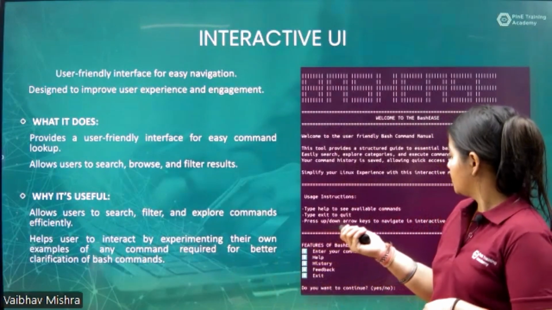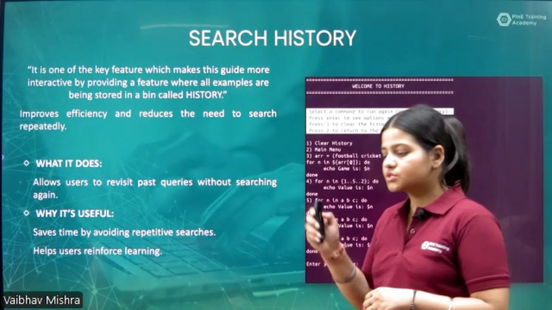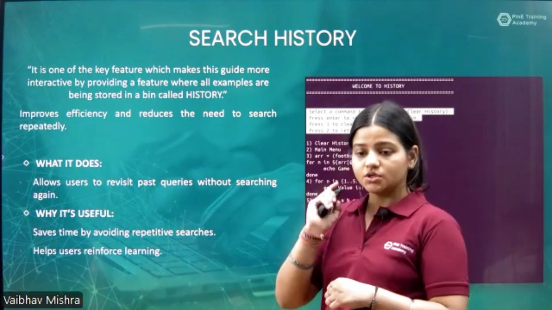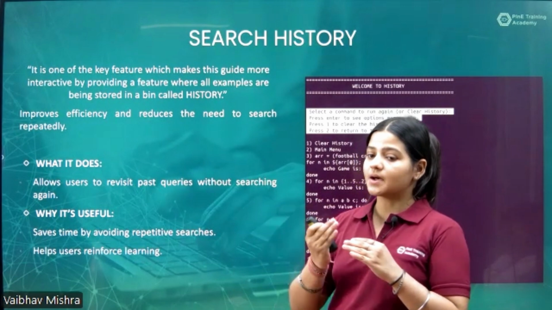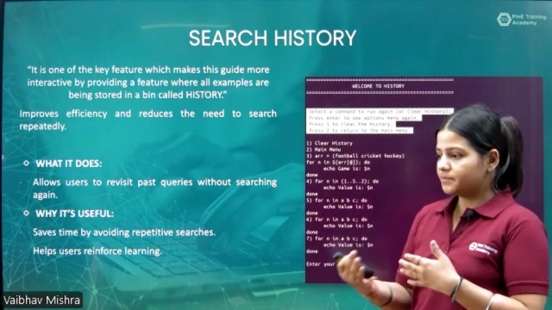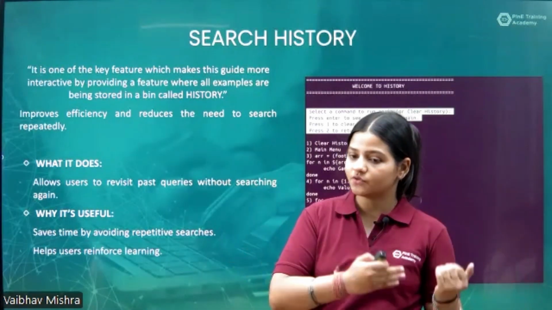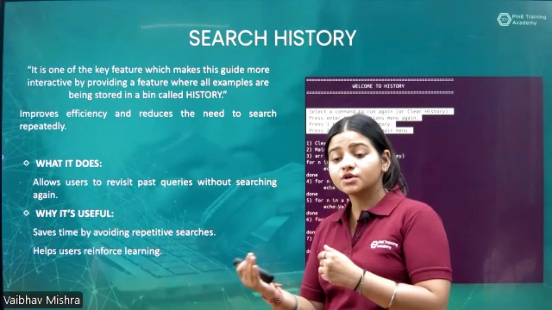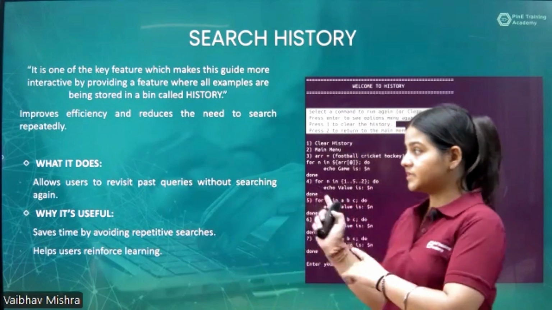Hence, now we can move towards the next feature, that is search history. Search history is the section where the user can look for the examples they have already tried before. Because there are multiple times that the user wants to see what examples they have already searched, to reduce that difficulty and increase efficiency, we have provided this section.